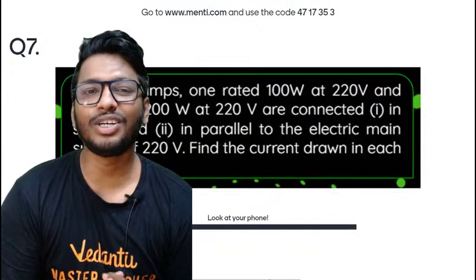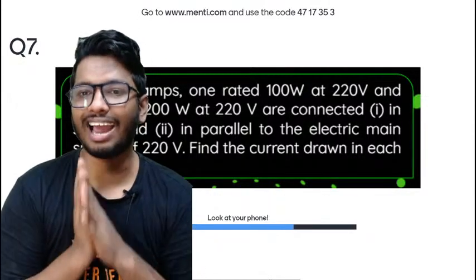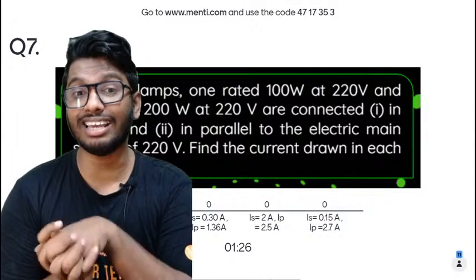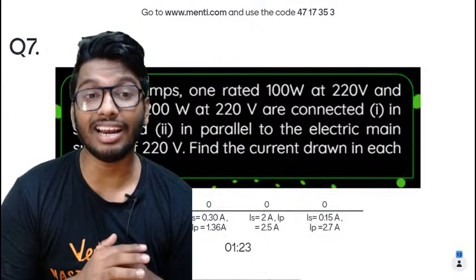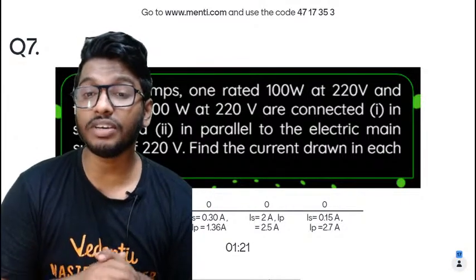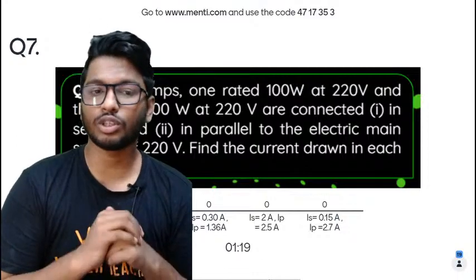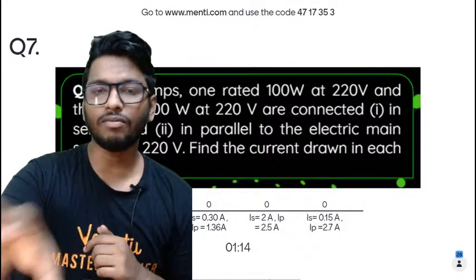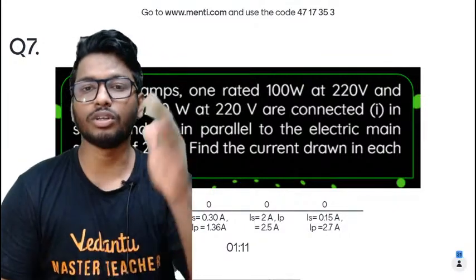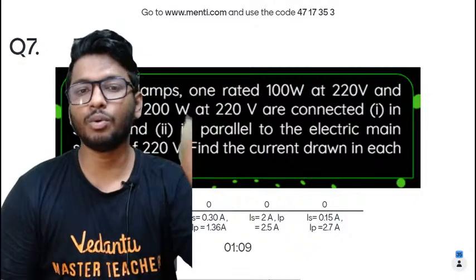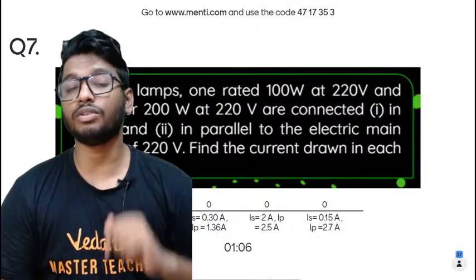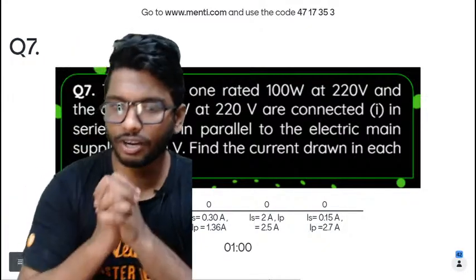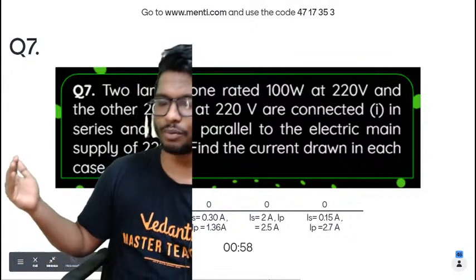Here we go. Two lamps, one rated 100 watt at 220 volt and another 200 watt at 220 volt, are connected in series and in parallel to the electric mains supply of 220 volt. Find the current drawn in each case. You're supposed to find out the current drawn when it's connected in series and when it's connected in parallel. They've given you the power and the voltage as well. I'm again going to move away so you can read the question. You have 1 minute.